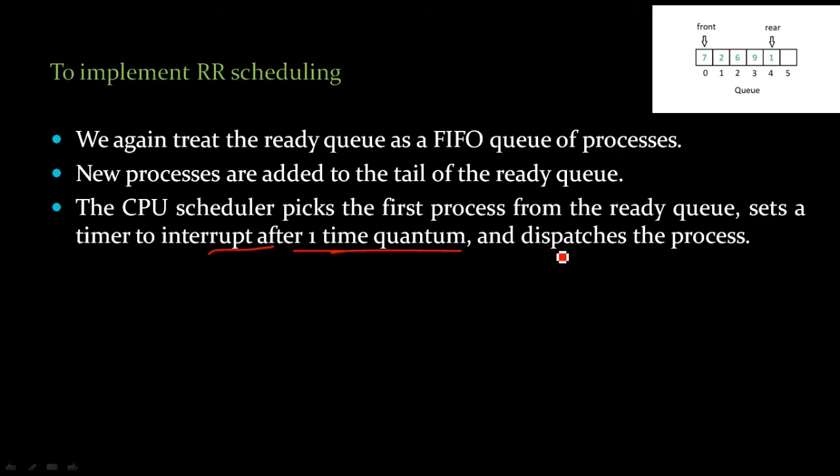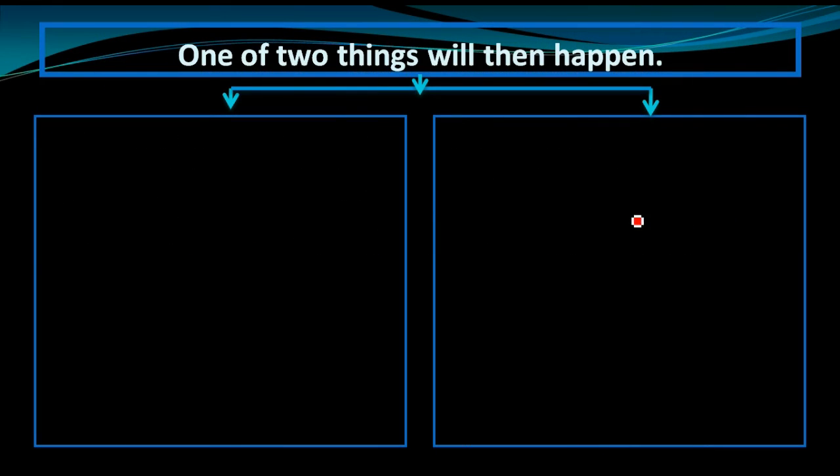It will dispatch the process, which means the CPU scheduler picks the first process from the ready queue and gives the timer or the time slice to that process, and only interrupts after that one time quantum and dispatches the process. Now we are saying that one of two things can happen.